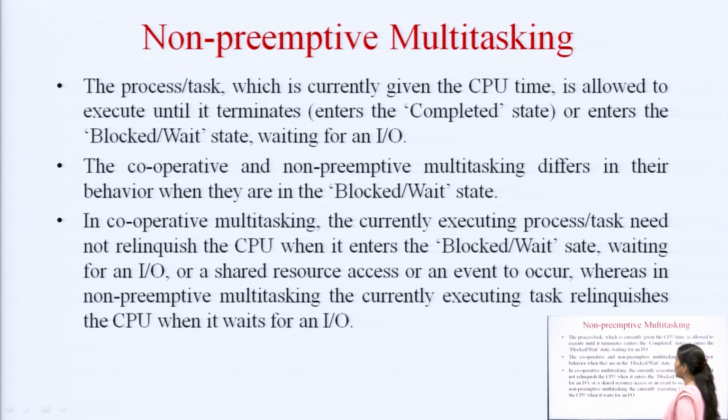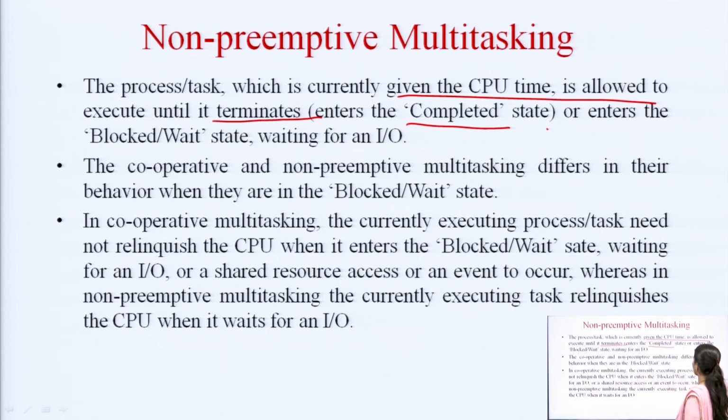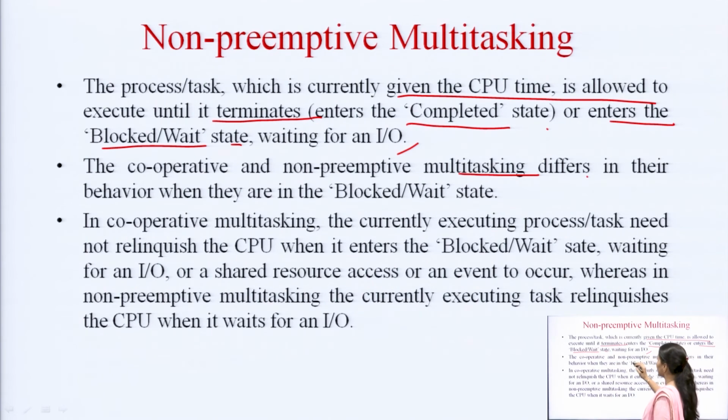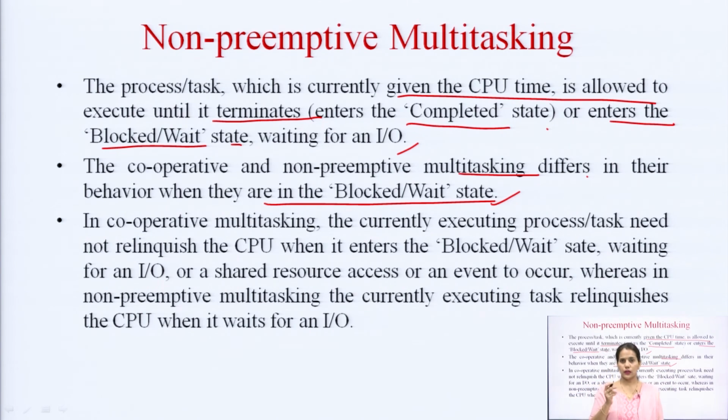In non-preemptive multitasking, the task or process which is currently given the CPU time is allowed to execute until it terminates, enters the completed state, or enters the blocked or wait state, waiting for an input output. The cooperative and non-preemptive multitasking differ in their behavior in the blocked or wait state. So, what it is saying is that until and unless a particular task or process reaches the wait or blocked state, the task will not be preempted, and the CPU will not be given to the other task.